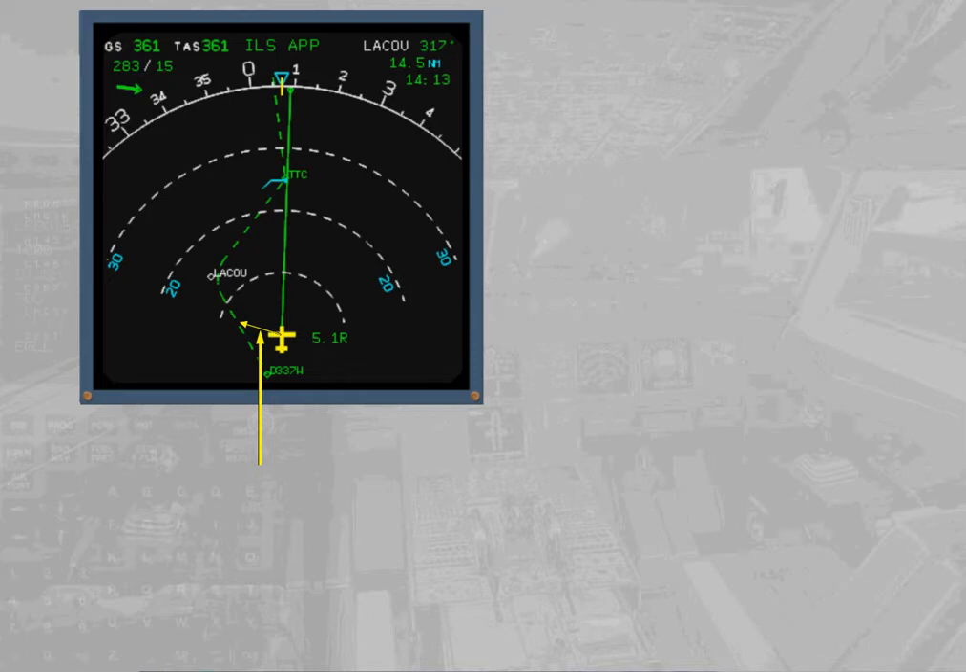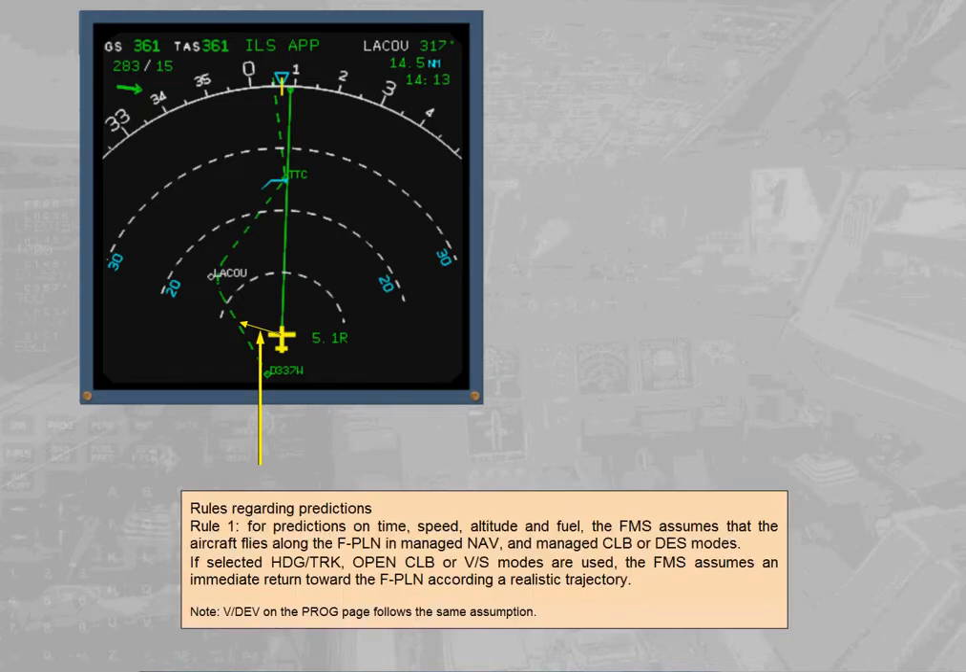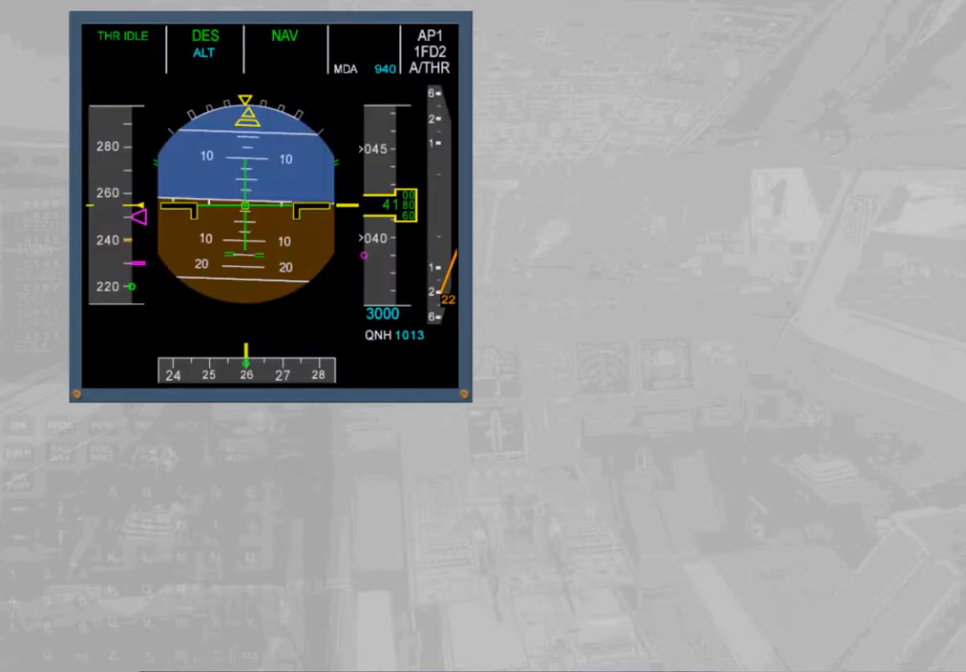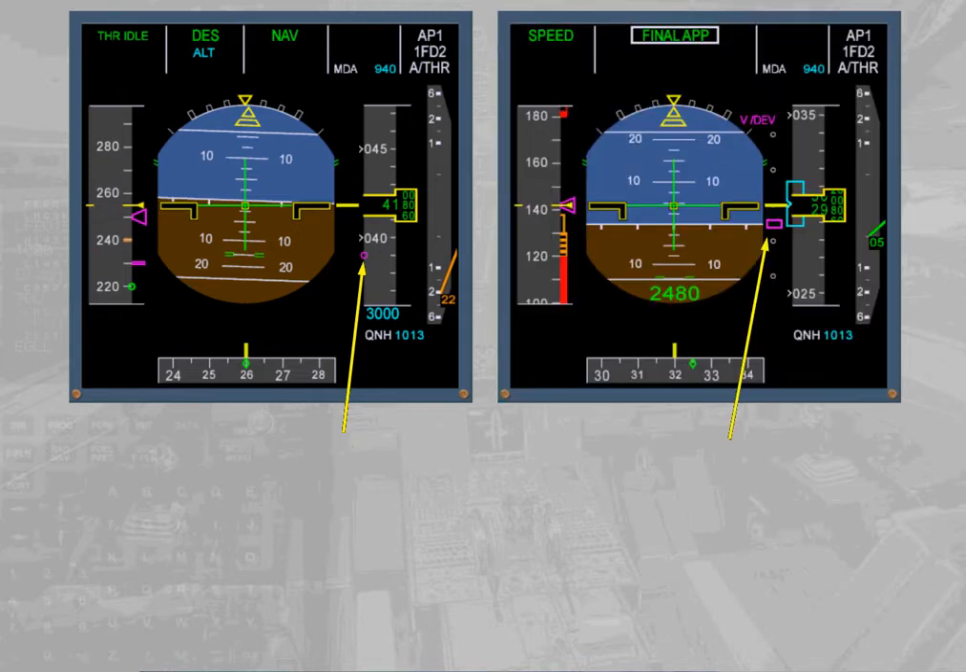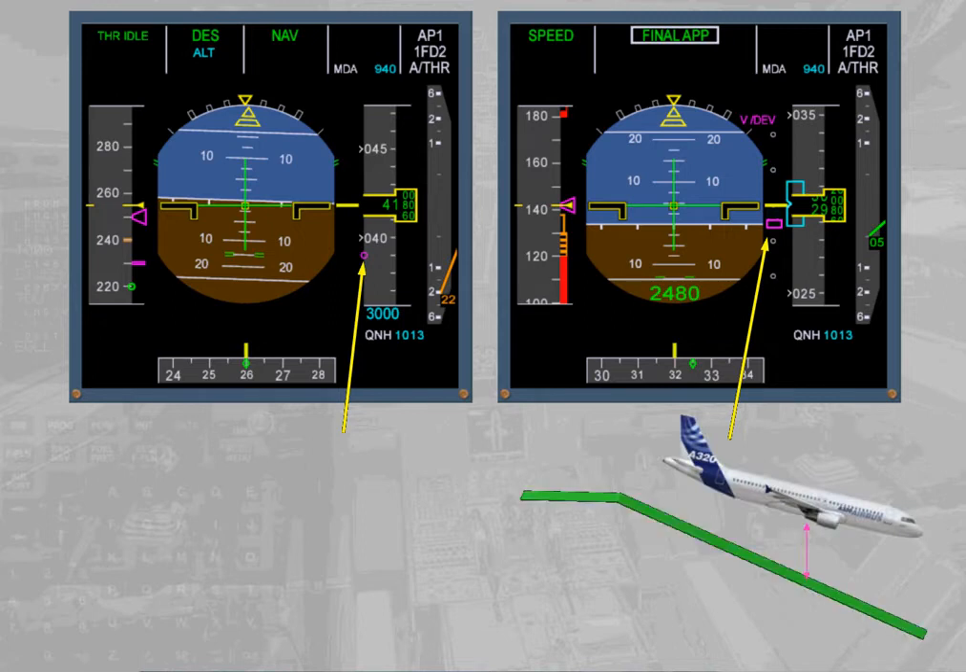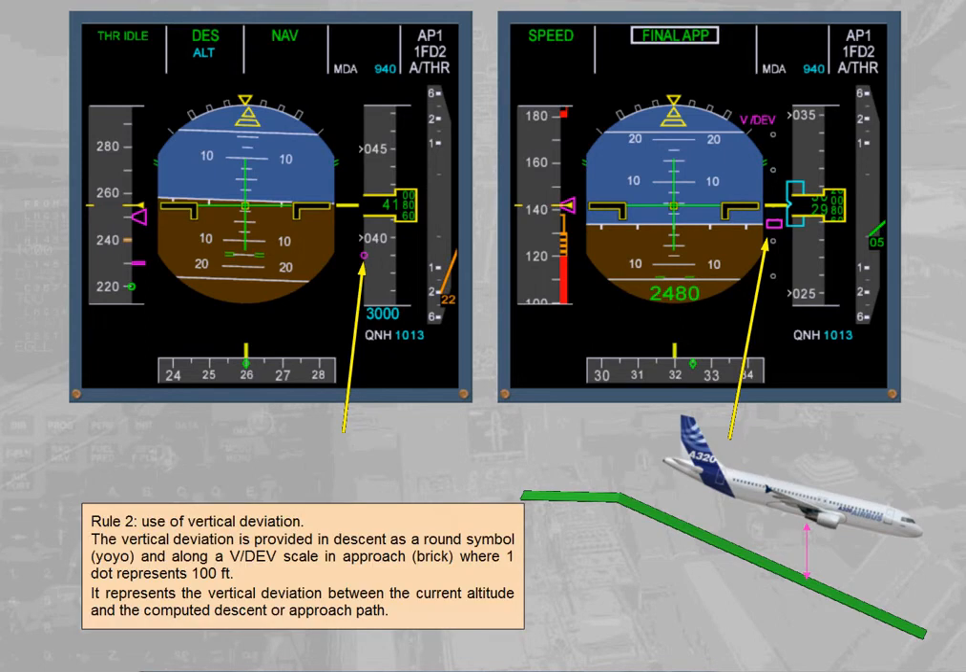Note: VDEV on the PROG page follows the same assumption. Rule 2. Use of vertical deviation. The vertical deviation is provided in descent as a round symbol, the yo-yo, and along a VDEV scale in approach, where one dot represents 100 feet. It represents the vertical deviation between the current altitude and the computed descent or approach path.